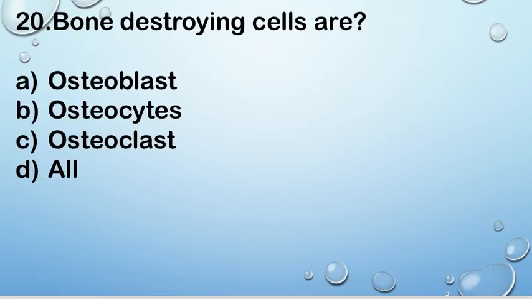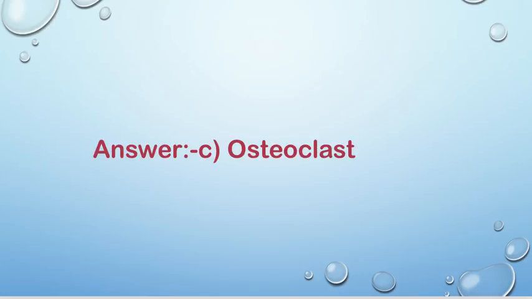Next question, question number 20. Bone destroying cells are option A osteoblast, B osteocytes, C osteoclast, and D all of the above. Right answer is C osteoclast. Osteoclast is the bone destroying cell.